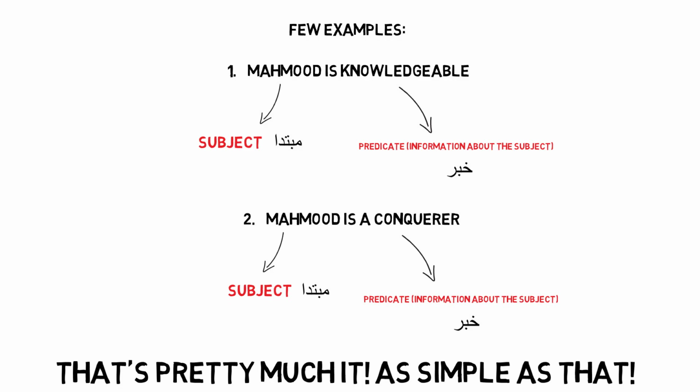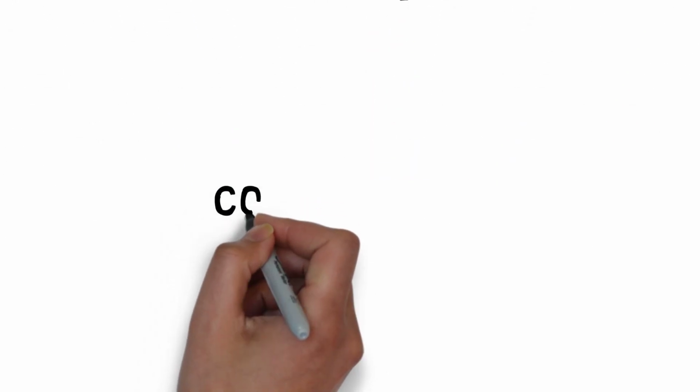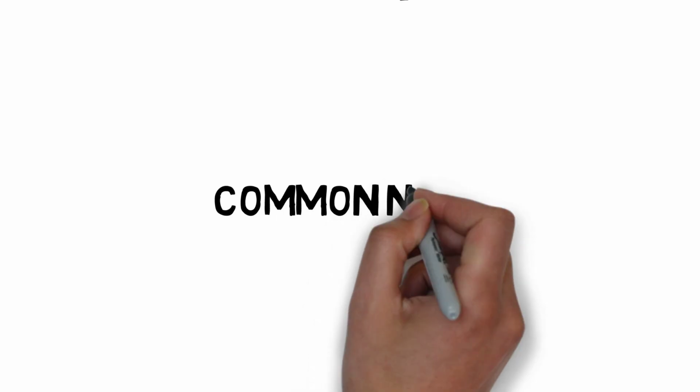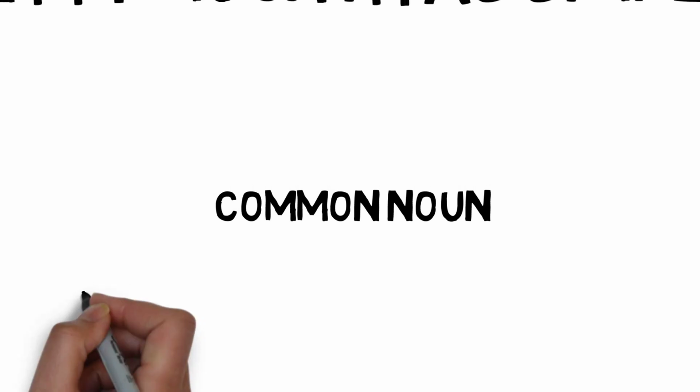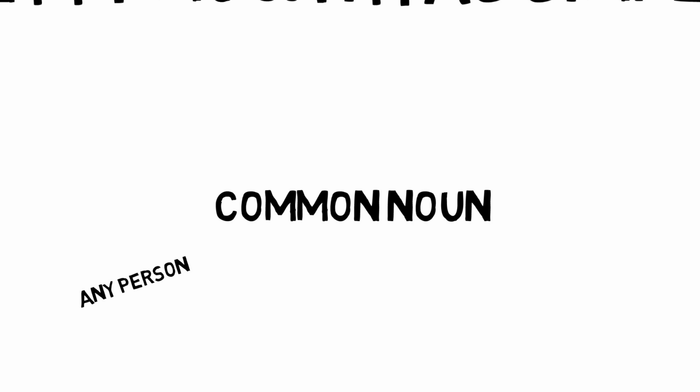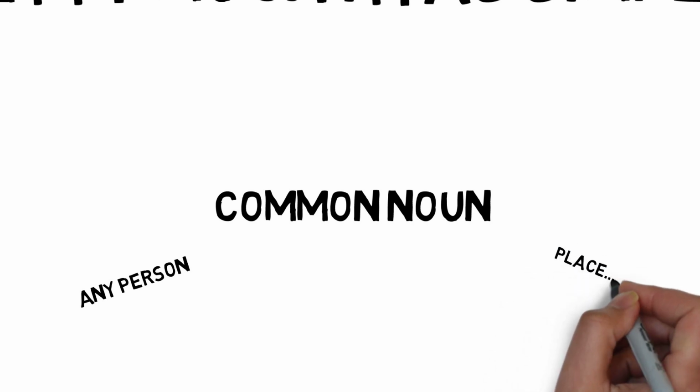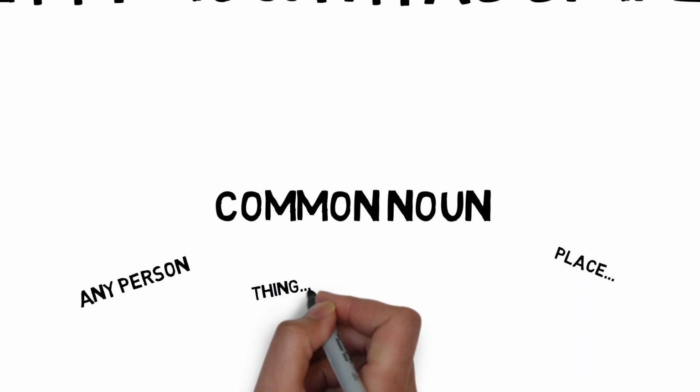Here I'll share a few other concepts in the Arabic language which will then make it easier to understand certain rules that they have within the Arabic language and understand better the concept of mubtada and khabar. In English, we have something called a common noun. So a common noun is basically the name of any person, any place, a thing, or an idea. It's just basically something that's common.